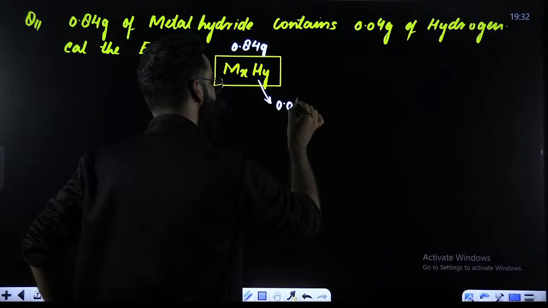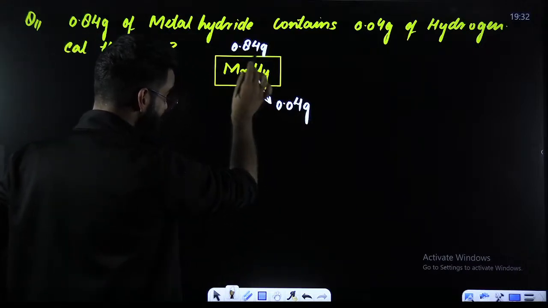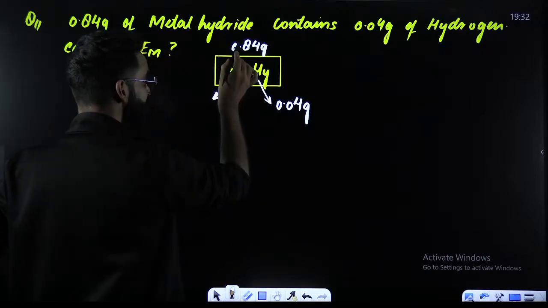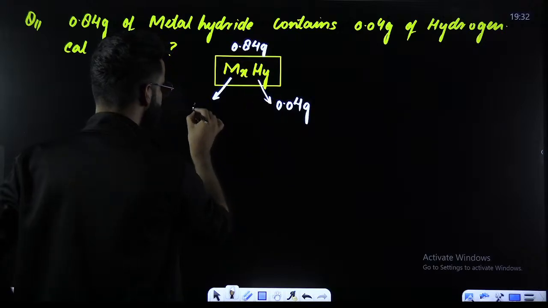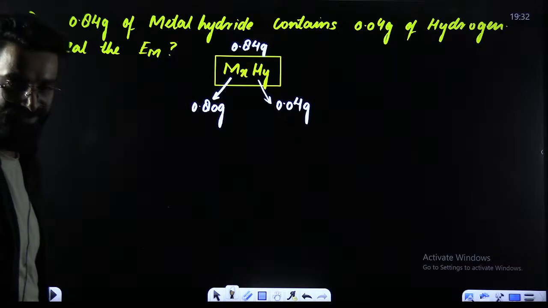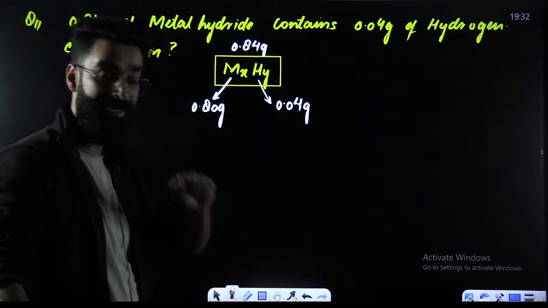It contains 0.04 grams of hydrogen. If 0.84 grams of metal hydride contains 0.04 grams of hydrogen, what will be the mass of the metal here? It will be 0.84 minus 0.04. It comes out to be 0.80 grams.